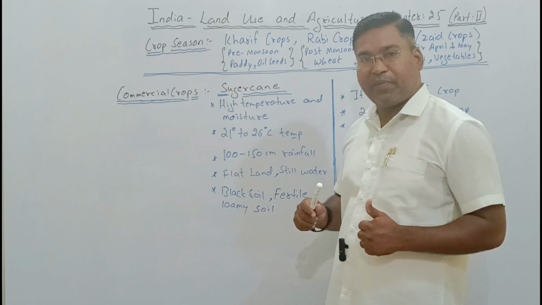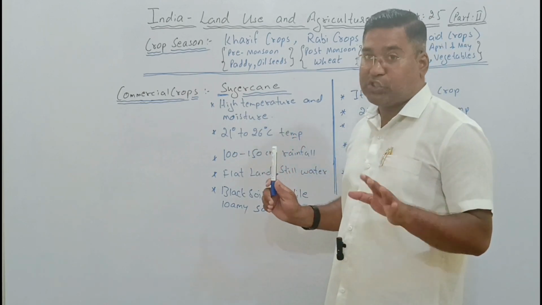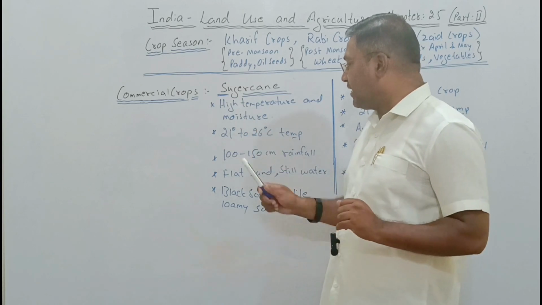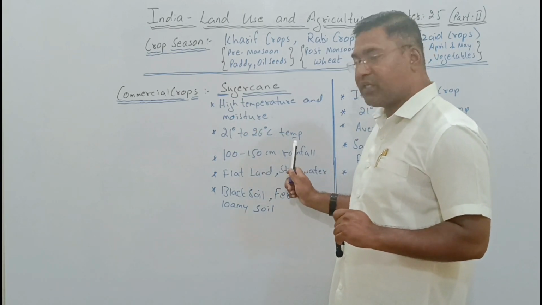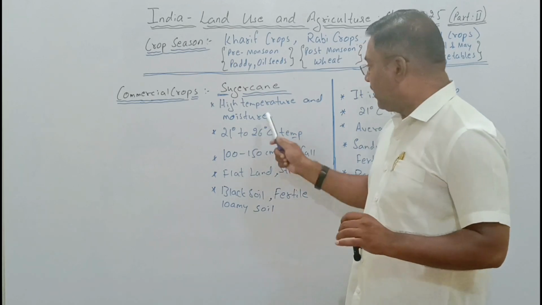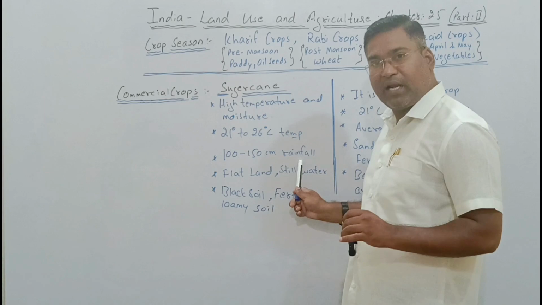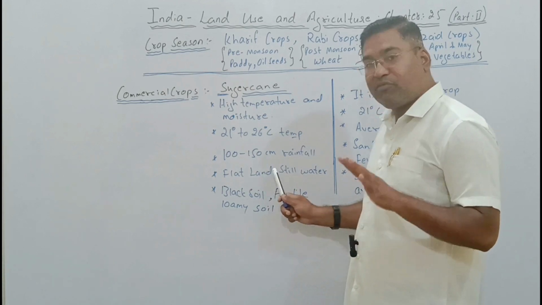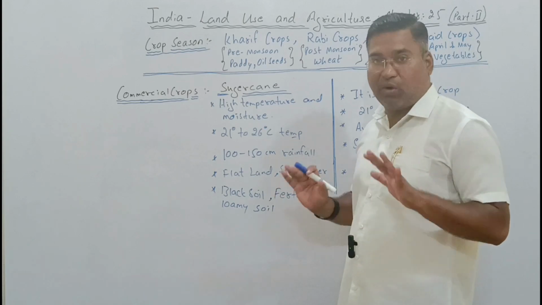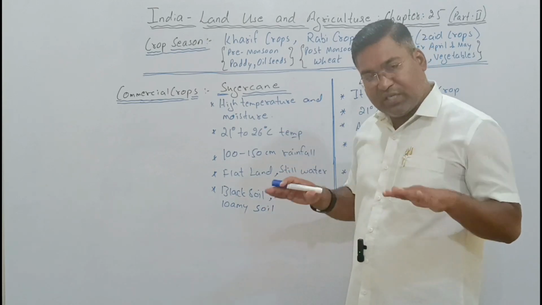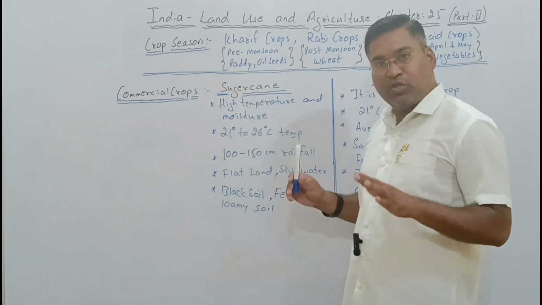To have a proper production of sugarcane, what is the temperature? It requires a high temperature as well as moisture. When we say high temperature, a minimum of how much? A temperature of 21 degrees Celsius to 26 degrees Celsius should be there. Rainfall of 100 to 150 centimeters is required, and it requires flat land. The purpose of flat land is to keep the water standing or still. If there is still, standing water, then you can have a good production of sugarcane.